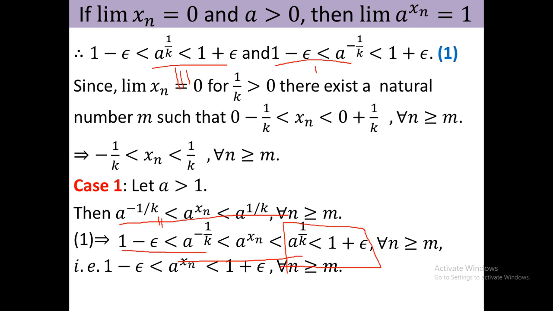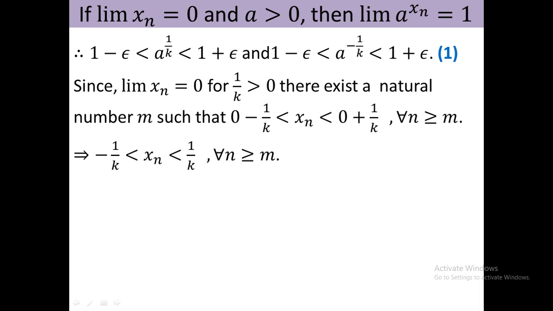So remember this expression, I use it later, or you can directly conclude that the limit of a to the power x_n is 1 when a is greater than 1. However, in case 2 we consider a is less than 1 but positive.